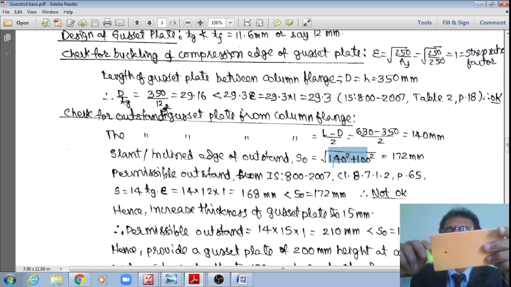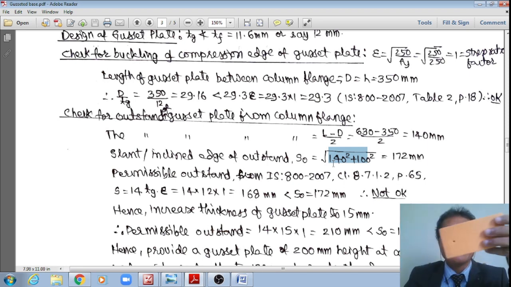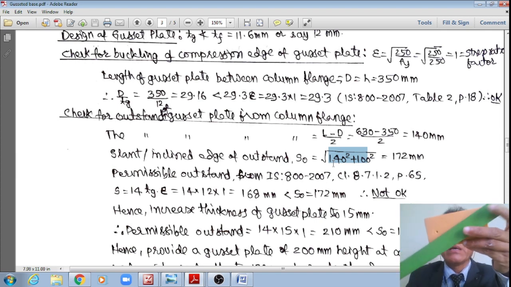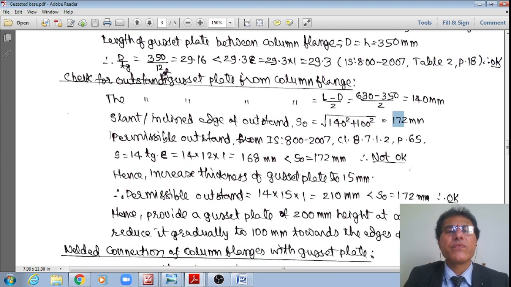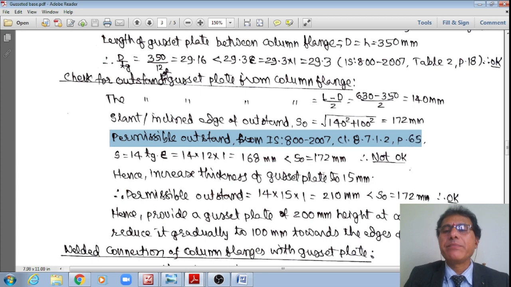Therefore, what is this inclined or slant edge of this outstand, which will be buckling like this, right? Which is prone to buckling: x0 is equal to the square root of 140 squared plus 100 mm squared, which works out to say 172. Therefore, the permissible outstand from IS 800 2007 clause 8.7.1.2, page number 65.